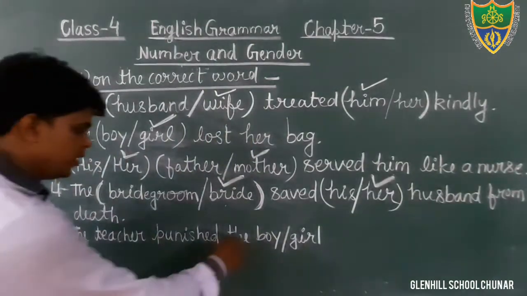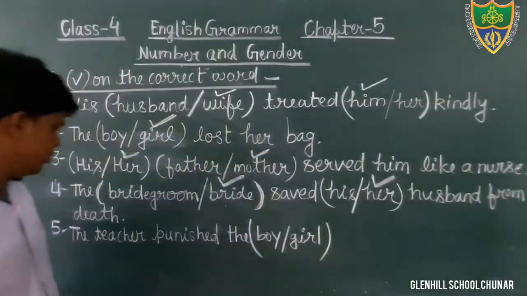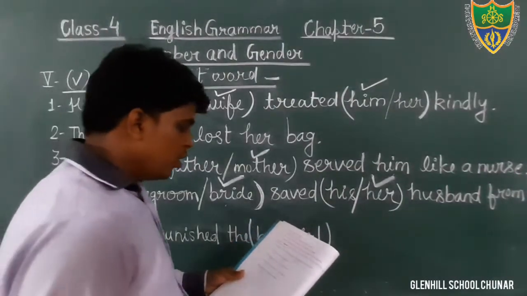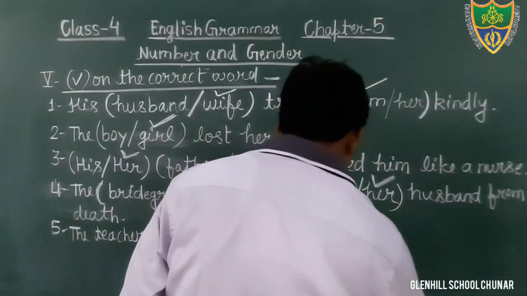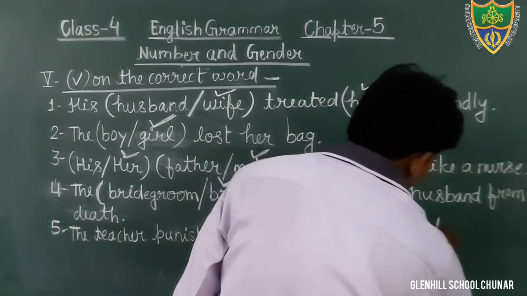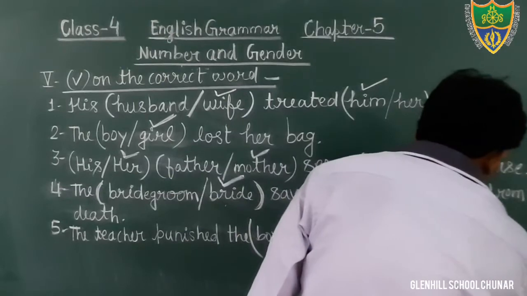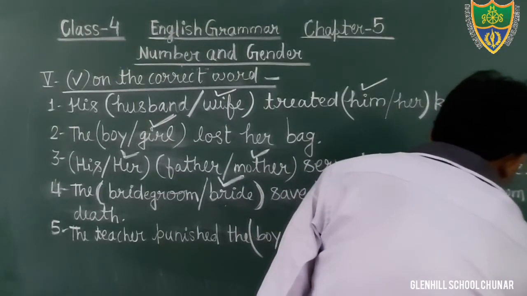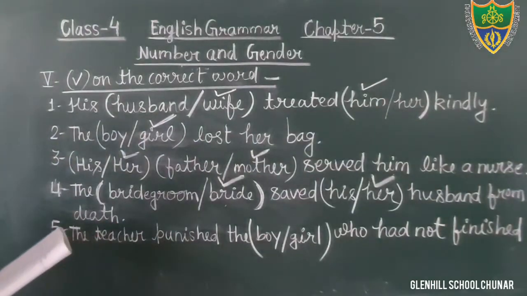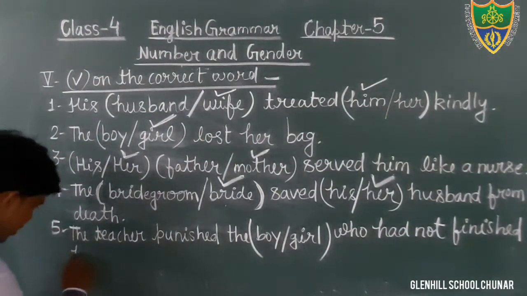Okay, it is in bracket. We have to select only one. The teacher punished the boy or girl who had not finished her homework. Let us just see.